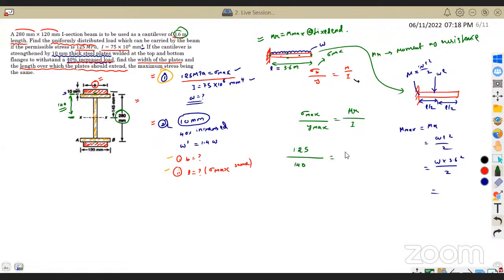And that will be equal to moment of resistance. We will get it from this. I will just write it down here. Take your calculator and solve this and tell me the answer, divided by 2. And what is I? I is 75 into 10 power 6. Those who are presently in the live, solve it and give me the answer.